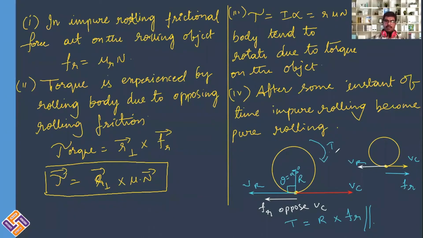It is equal to I alpha. The torque magnitude can be calculated as I alpha. This is the way in case of impure rolling, frictional force acts, and that kind of friction is called rolling friction. In pure rolling, there is no rolling friction. In impure rolling, there will be rolling friction. Rolling friction will be opposite to the greater magnitude velocity. And after some instant of time, impure rolling tends to become pure rolling.